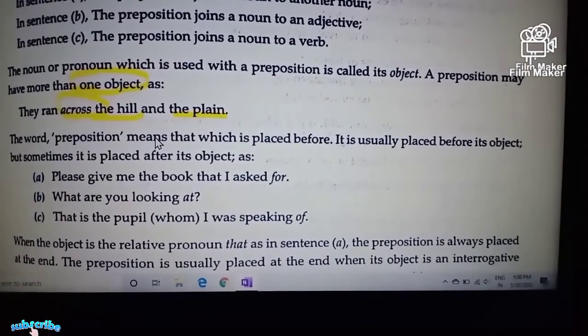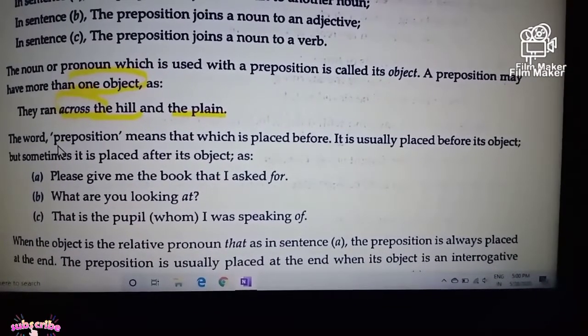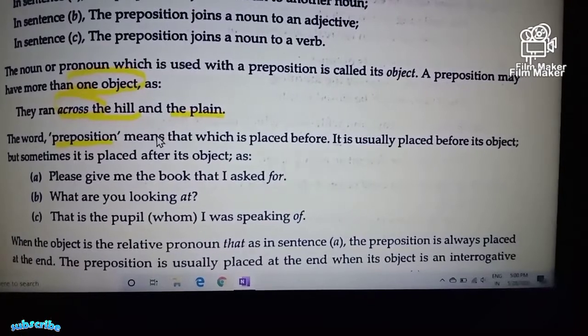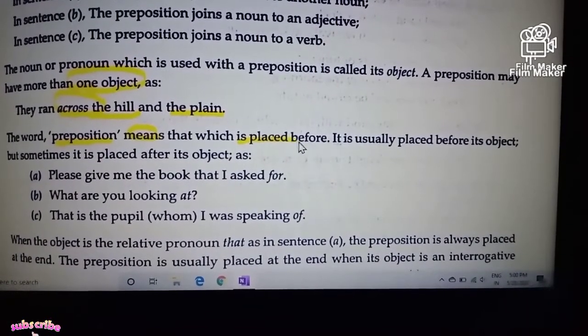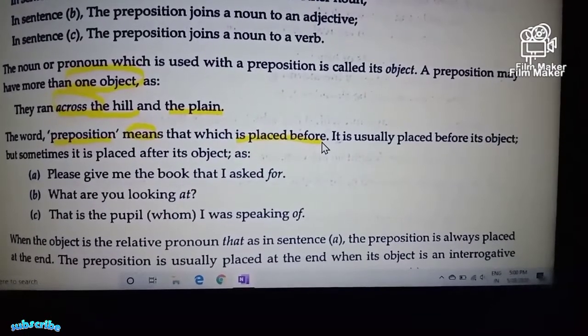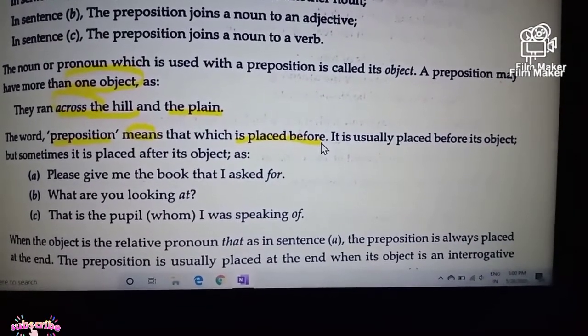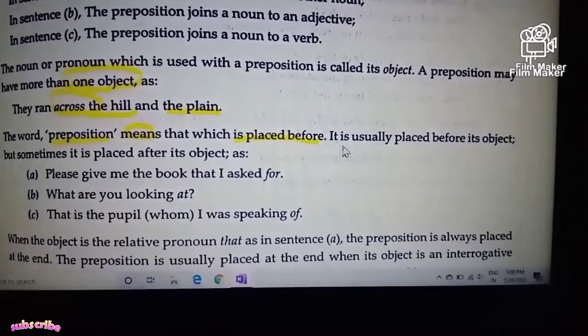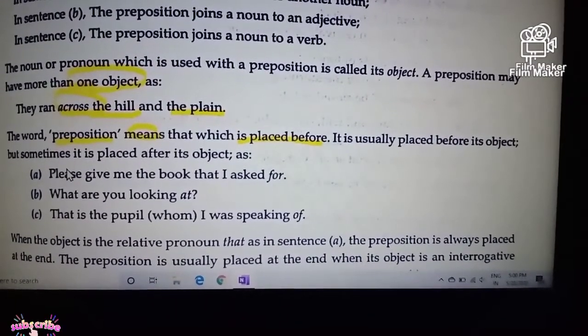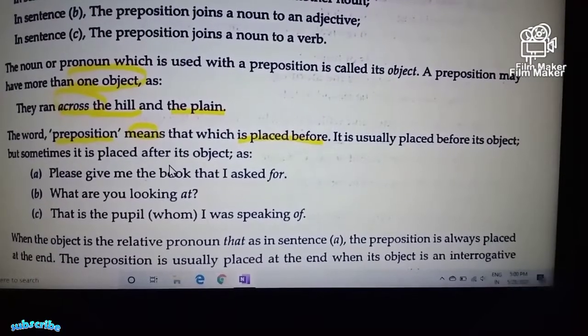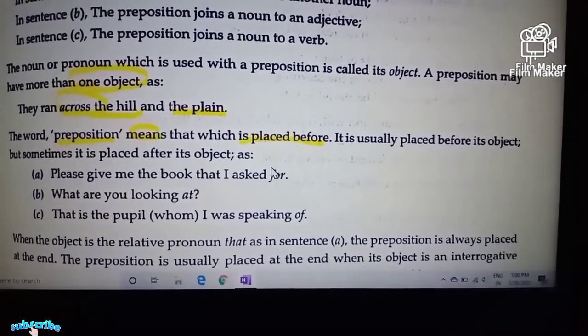So here a short view of preposition is what? A preposition can be placed before a noun or a pronoun, and it is usually placed before its object, but sometimes it is placed after its object.